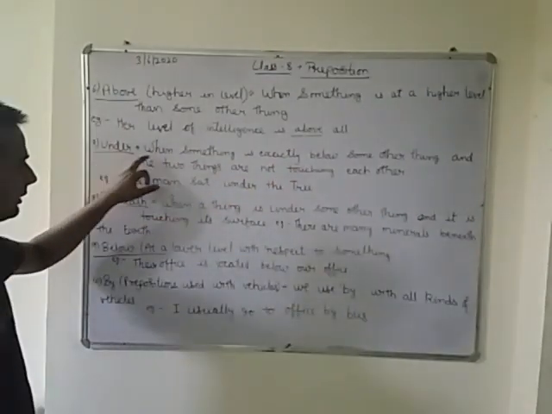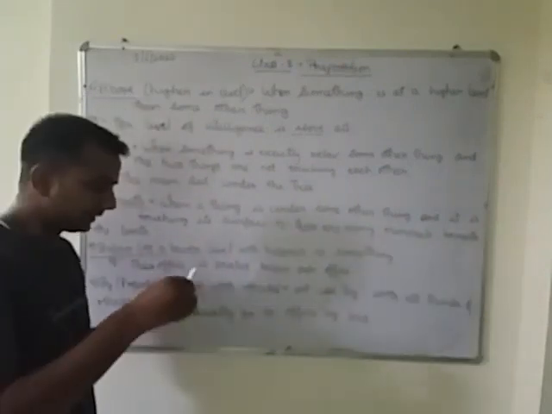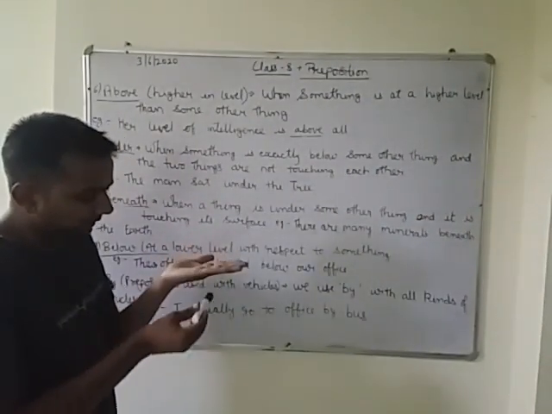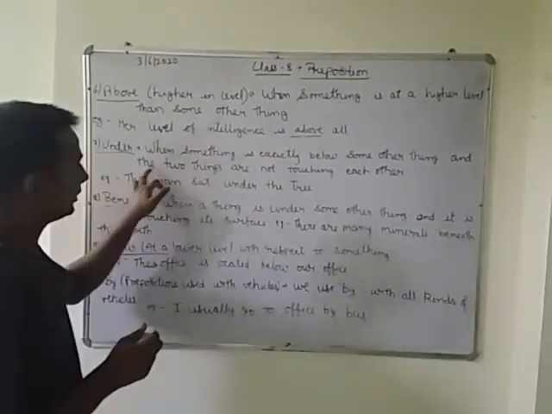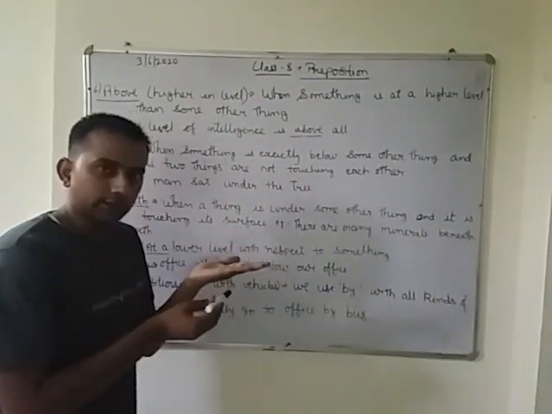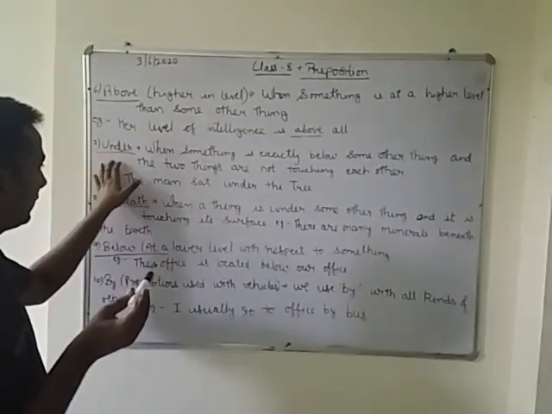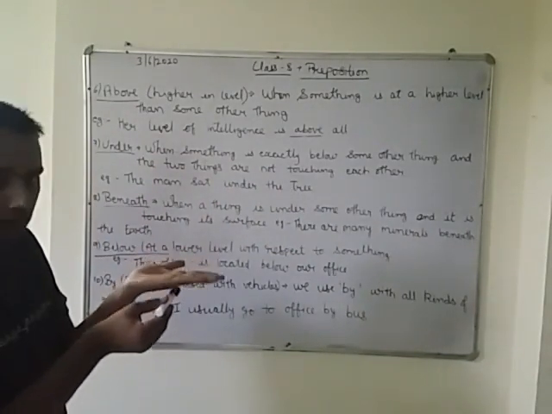The seventh one is under. We use it when something is exactly below some other thing. Suppose this is my hand, and this marker is below my hand, and the two things are not touching each other. In the previous one we did above, now here, under. So they should not touch each other.